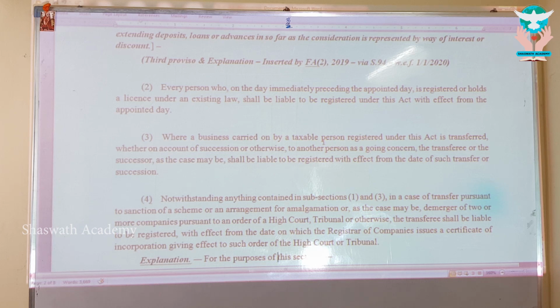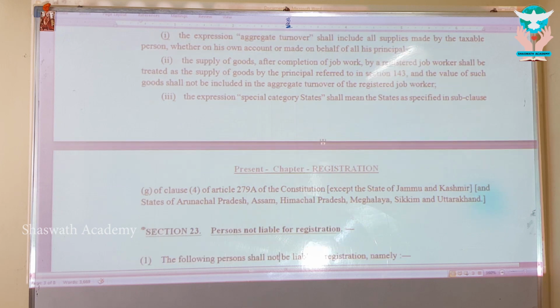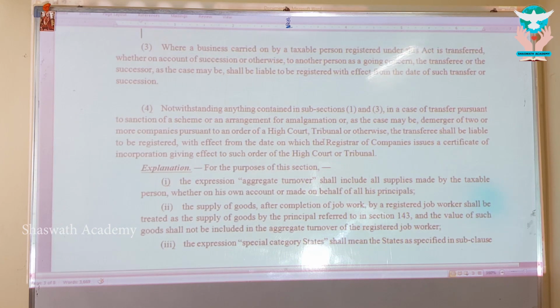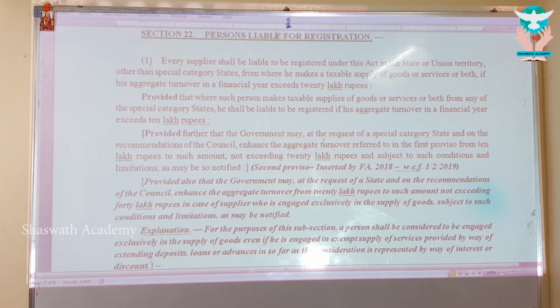And then you can see subsection 2, subsection 3, subsection 4, and there are a few more explanations as to what is aggregate turnover, whether job work to principal is to be completed, and what is meant by special category states. What do you mean by special category states? Right, my dear. Having said that, only these are going to be with us. We are going to understand what these subsections are and what section 22 is all about. So I'm going to present you the crux of all these sections.